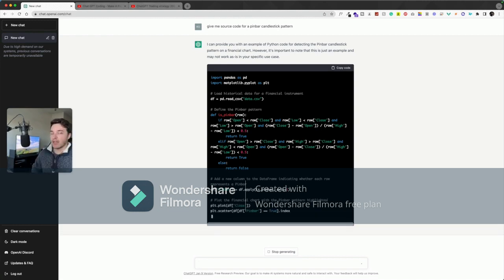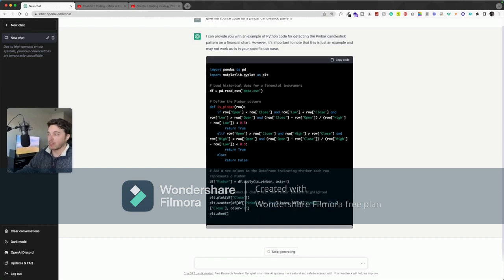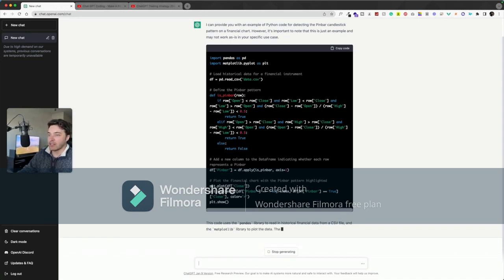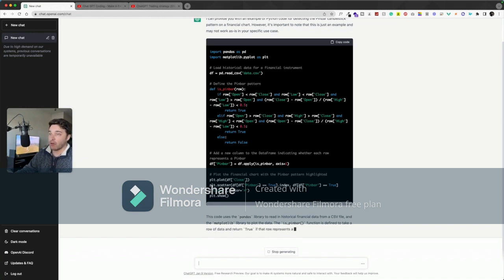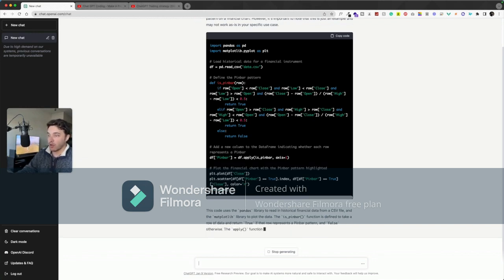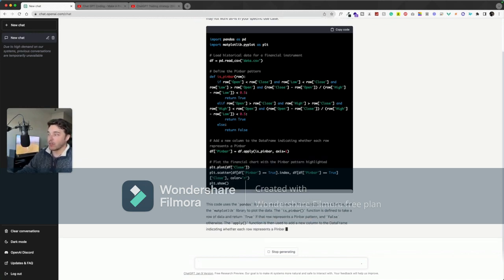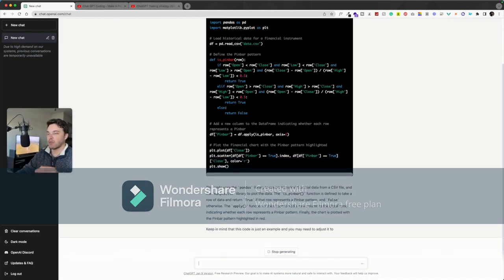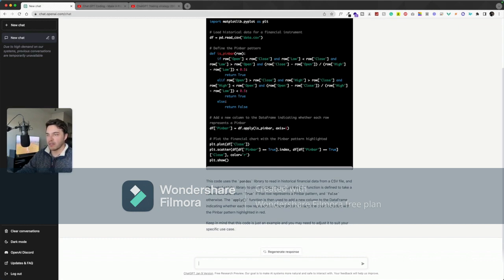Now, I will say I have spoken with many different types of coders and developers, and they all tell me the same thing, that this gives you the work about 70 to 80% complete, and there ends up being quite a few bugs. There ends up being quite a few mistakes, and they all tell me if you don't know how to code, it's going to be near impossible for you. When I say you, I mean people like you and I who know nothing about coding. It's going to be impossible for us to do this by ourselves. We are still going to need help from a developer, from a coder.